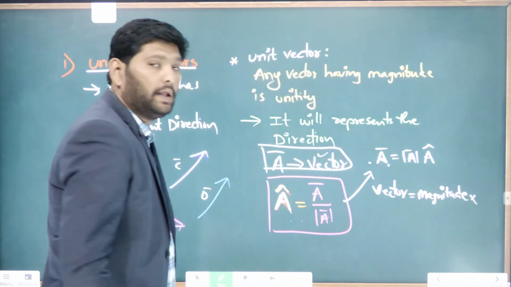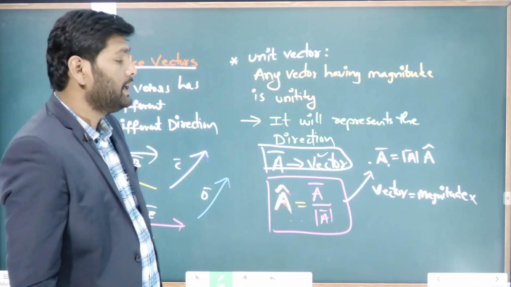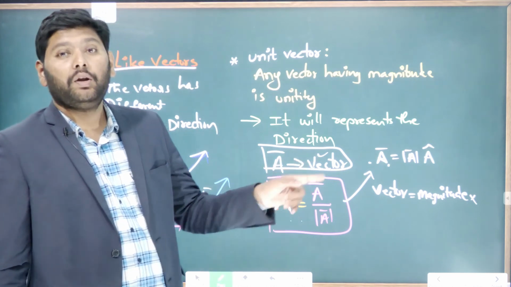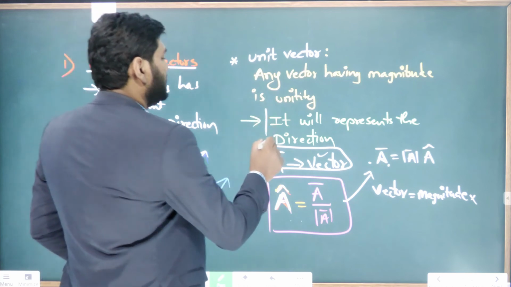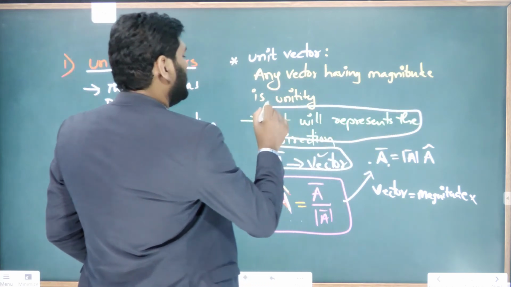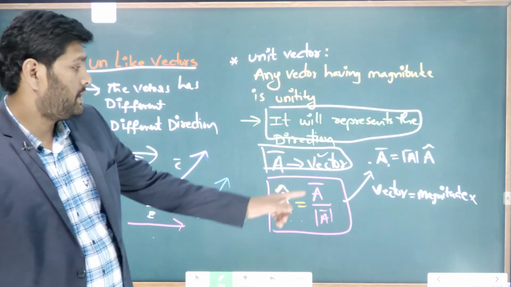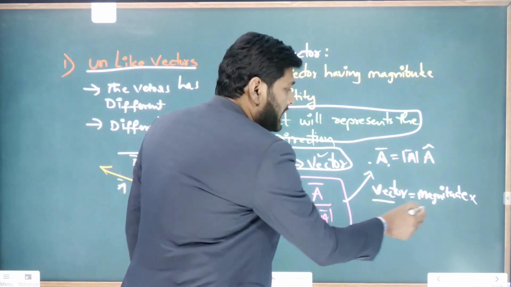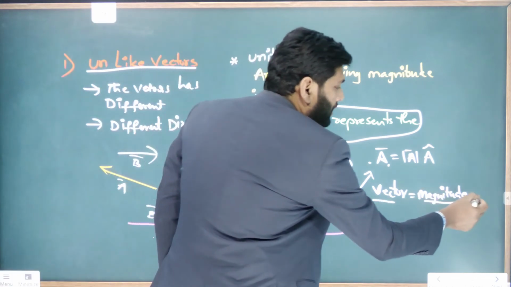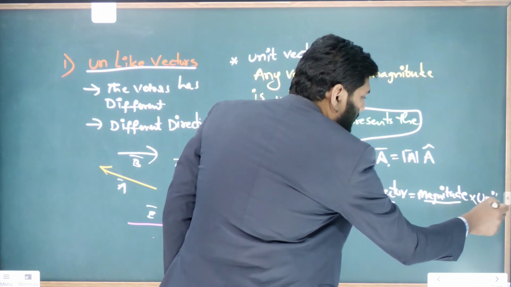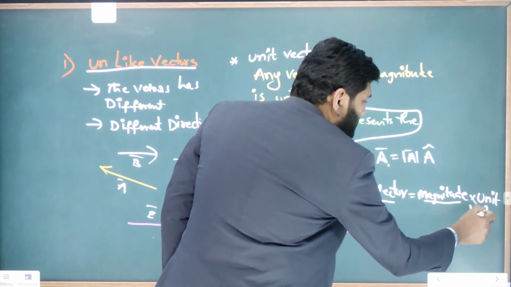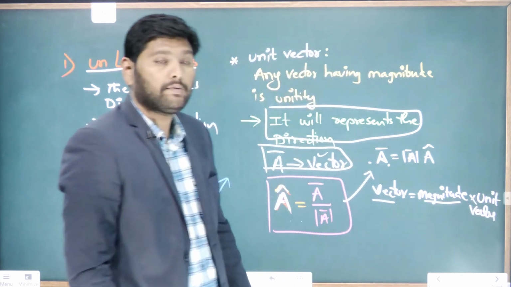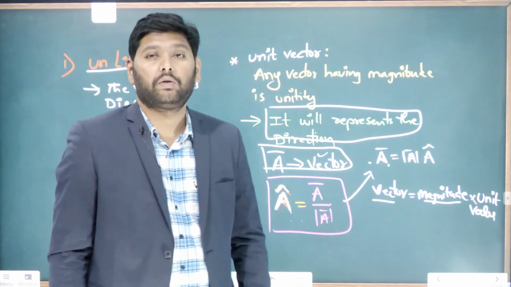And here A cap represents the unit vector. But what does the unit vector represent here? Unit vector represents the direction. Since any vector has magnitude, multiplying with the unit vector shows it as a vector quantity.